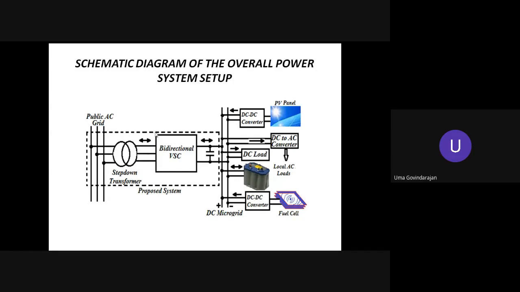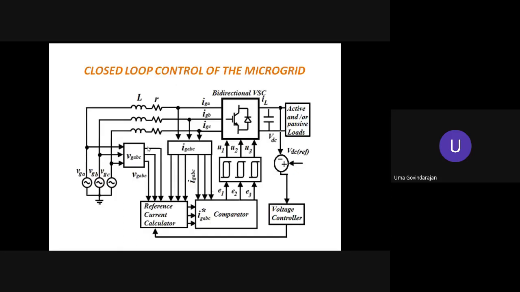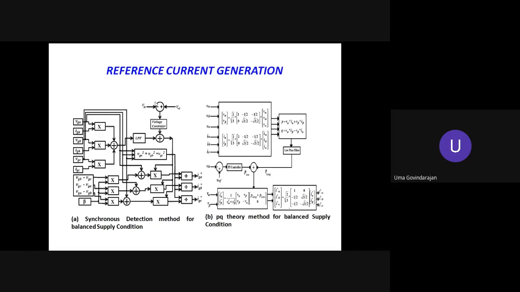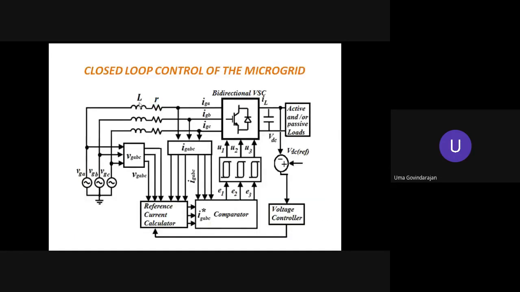The bidirectional VSC is essentially a voltage source inverter. Our aim is, using this bidirectional VSC, to make the source current be in phase with the supply voltage. So let me consider a schematic diagram of that, where the source impedance, the L and R, represents the feeder supply impedance and a very small resistance. And this is a 3-phase inverter, and we have a combination of loads connected on the DC side.